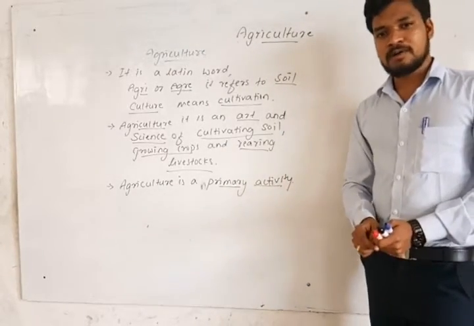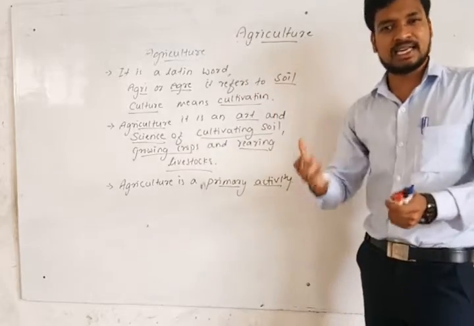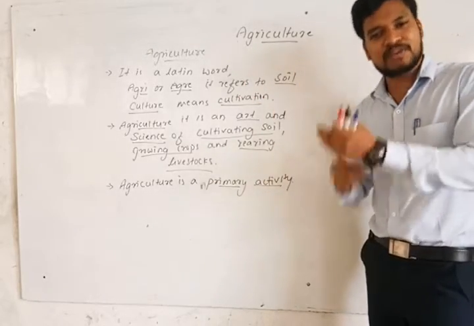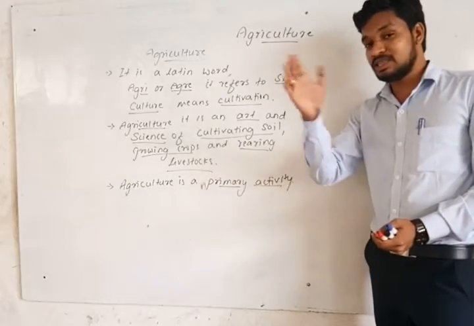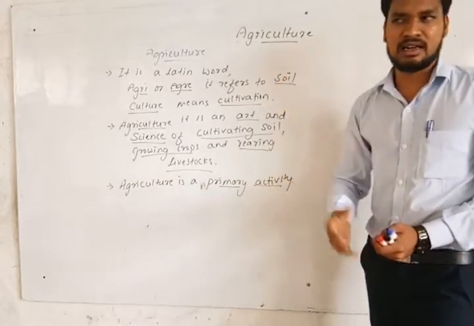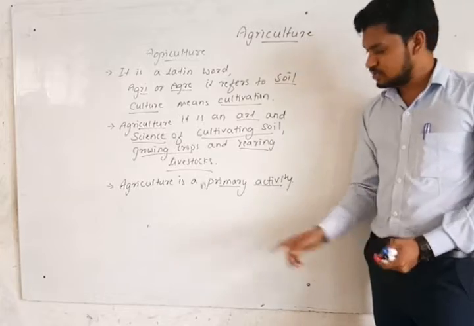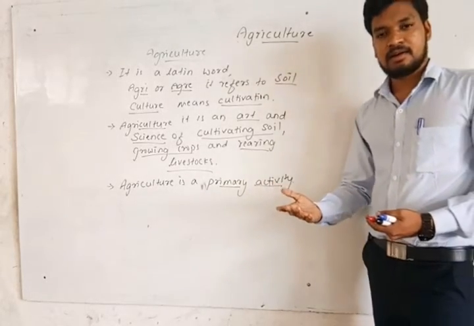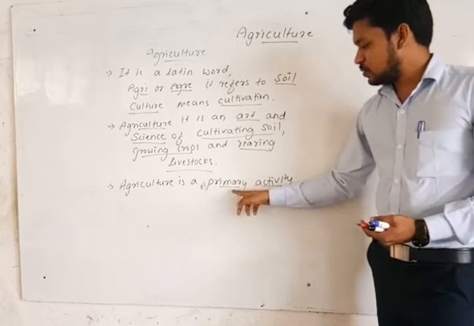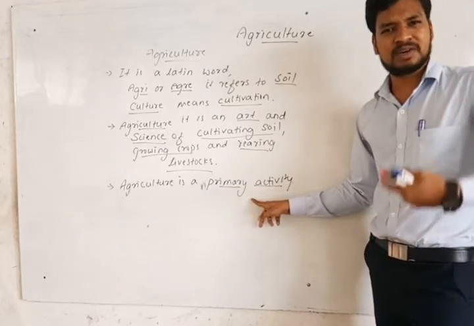After getting the crop, they harvested and collected it and consumed it for themselves, their family members and their community. That's it. They were not selling it in a market. So it was a primary activity to lead their life, the main activity for them, means for us.